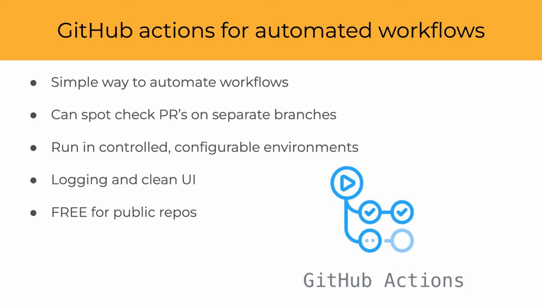Actions can also run in isolated and controlled environments for reproducible results, and this makes debugging easier for child deployments as well. And the GitHub Actions UI is clean and has built-in logging. And another key aspect is that GitHub Actions are free for public repos, which is, as we've mentioned earlier, very important for an open source civic tech project.